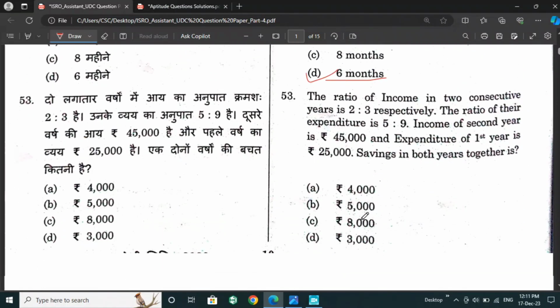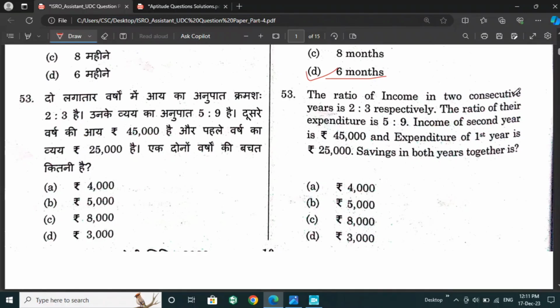Next: the ratio of income in two consecutive years is 2:3 respectively. The ratio of their expenditure is 5:9. The income of the second year is 45,000 and the expenditure of the first year is 25,000. So the saving in both the years together is?